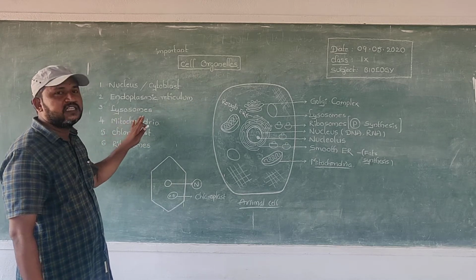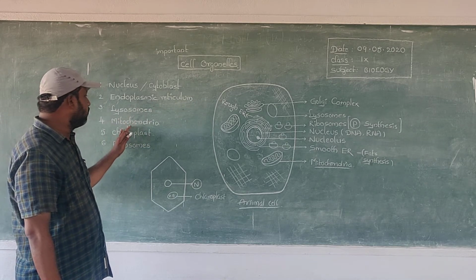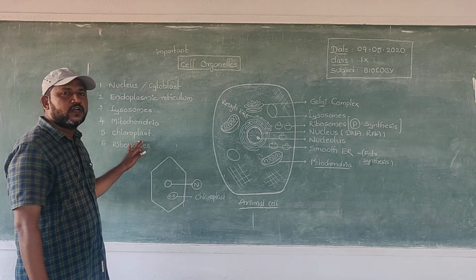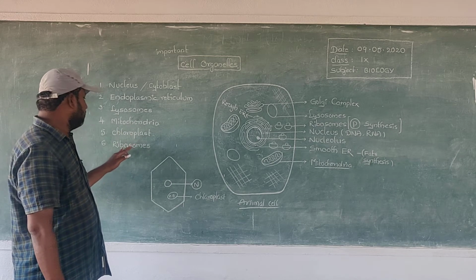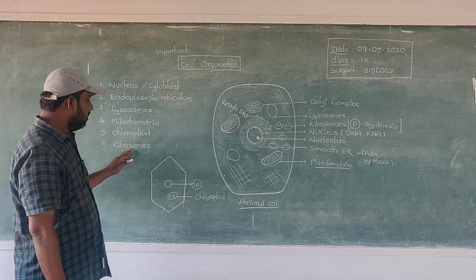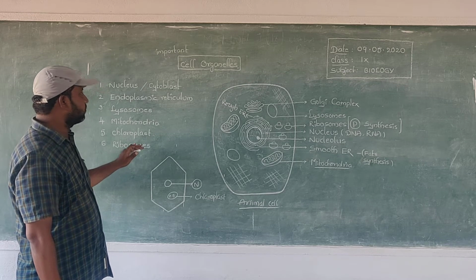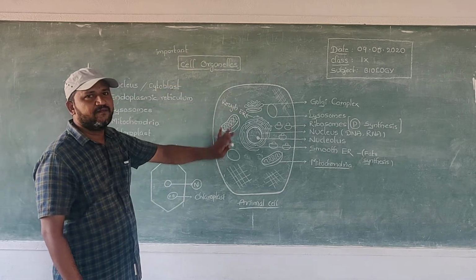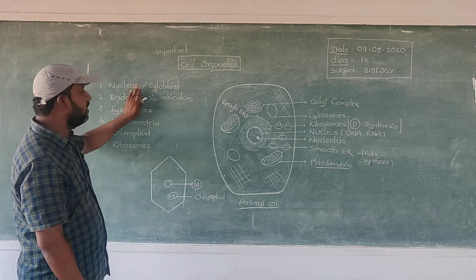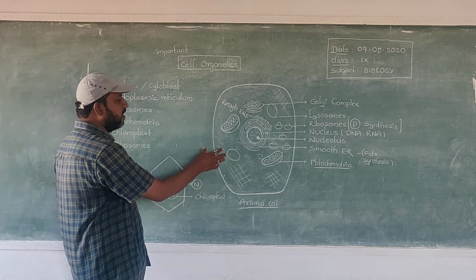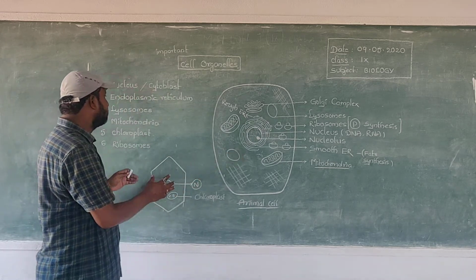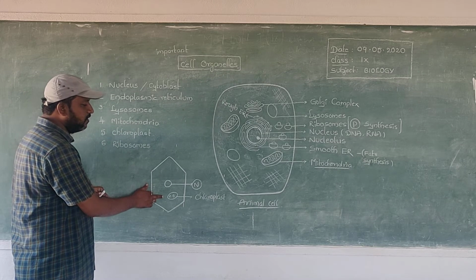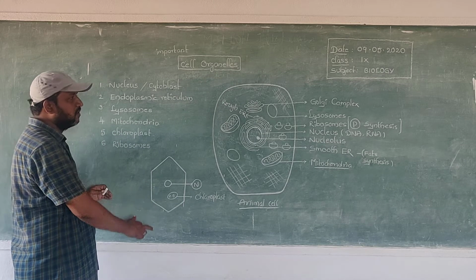Third one, lysosomes. Fourth one, mitochondria. Fifth one, chloroplast. Sixth one, ribosomes. These are some important cell organelles present in a cell. Some cell organelles are present in animal cells, and some cell organelles like chloroplast are present in plant cells.